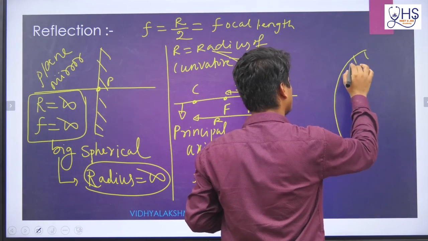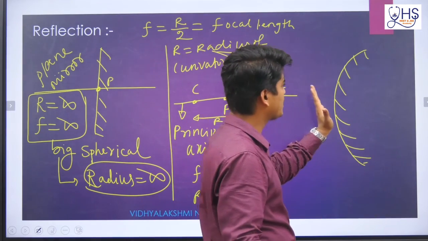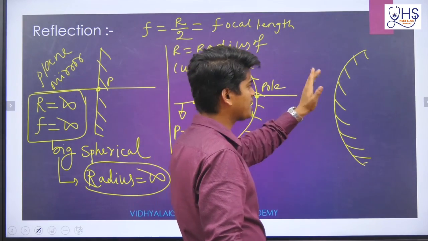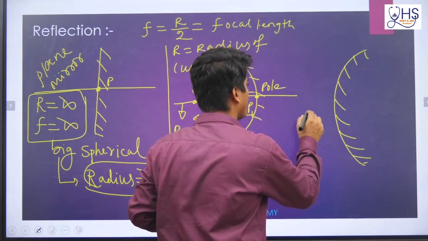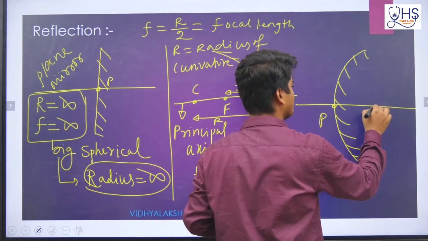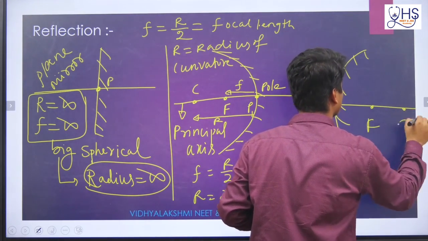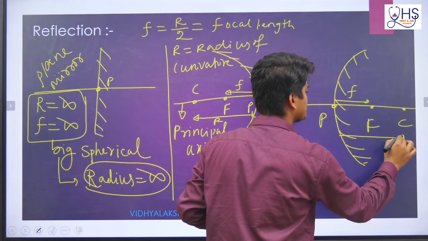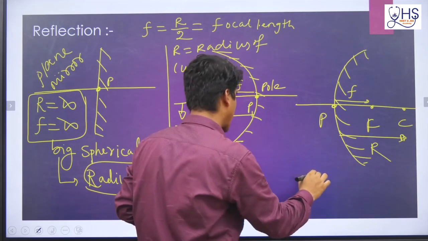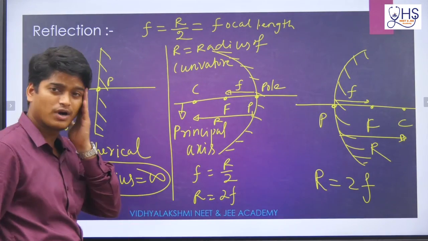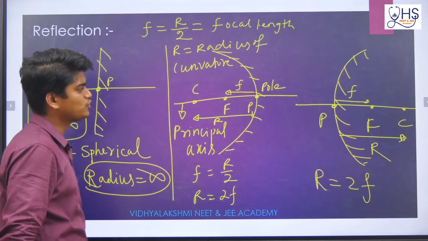So for a convex mirror, the outer surface is reflecting and the inner surface is coated. Remember, outer surface is reflecting and inner surface is coated. And here similarly I can take a principal axis. This is the pole, this is your focus, and this is your center of curvature. Here the distance to the focus is small f, and the distance to the center is capital R. And R equal to 2f, or f equal to R by 2.